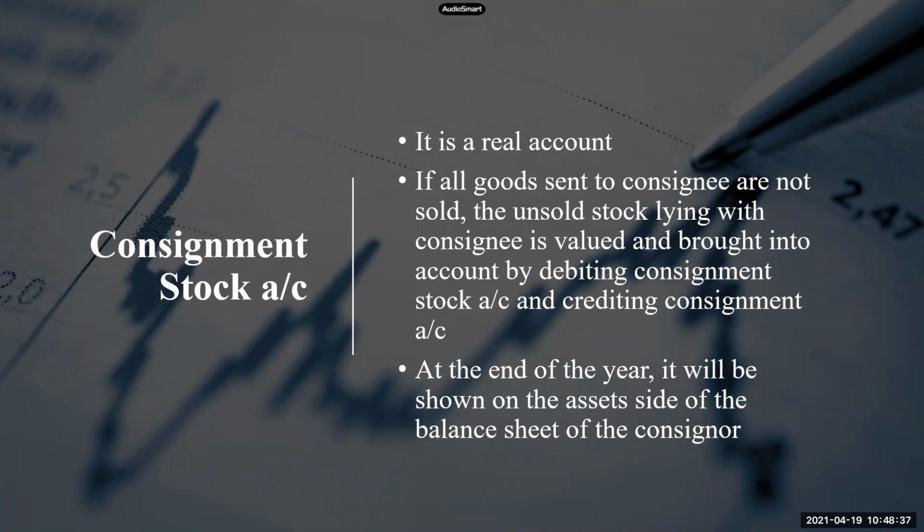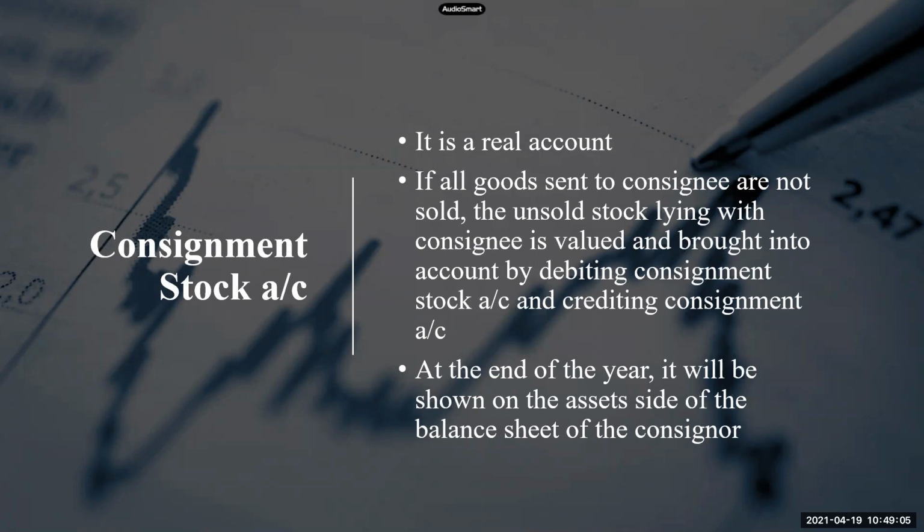At the end of the year, it will be shown on the asset side of the balance sheet of the consignor. See, we always show closing stock in the balance sheet, right? So similarly, consignment stock is nothing but the closing stock, that leftover stock which is unsold by the consignee.